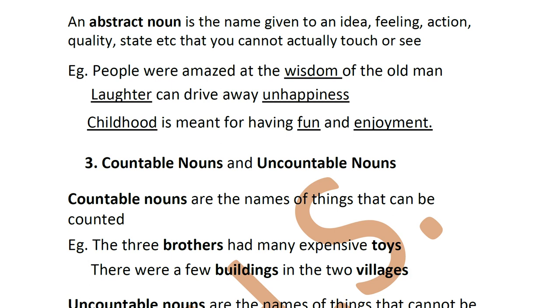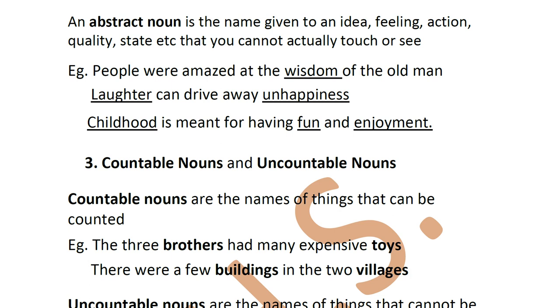Second example. Something can drive away unhappiness. Supposing I ask a question instead of something, I say what. What can drive away unhappiness? Do you get the answer laughter? Yes. Laughter can drive away unhappiness. So here you are 101% sure that it is a noun. Same way the other thing. Laughter can drive away something. What can laughter drive away? Ask the question. Answer you get unhappiness. So your answer should be the word that you think is the noun. And if you get it as the answer, you are 101% sure that it is a noun.